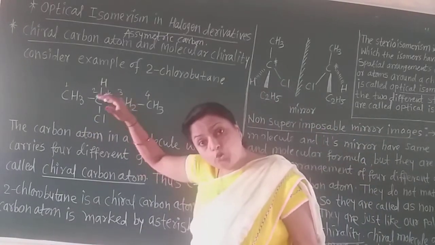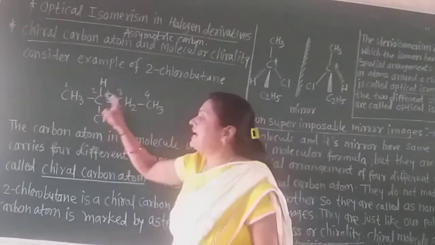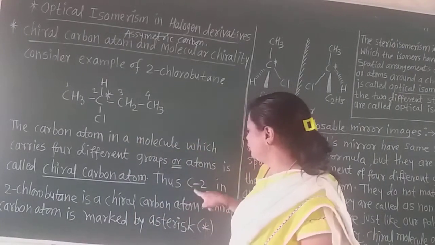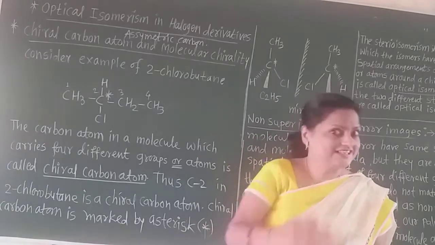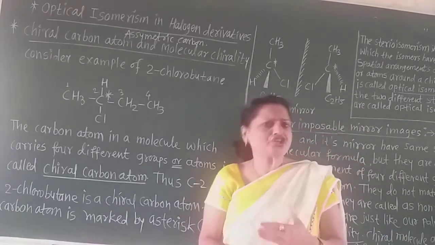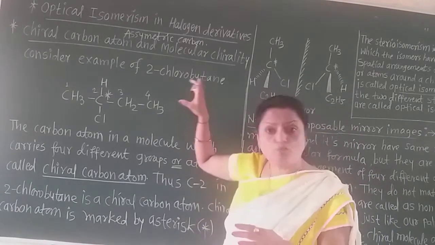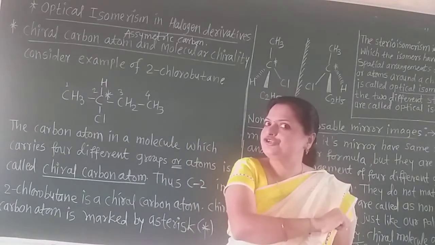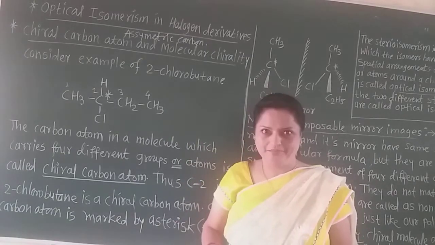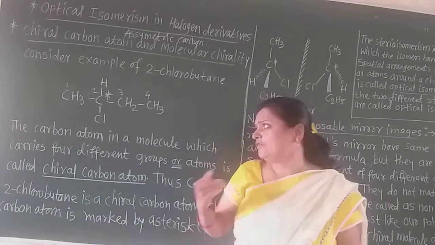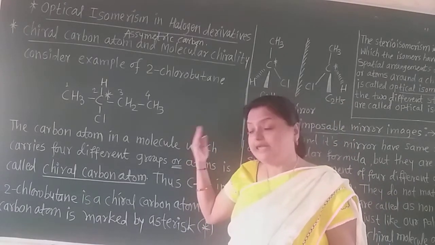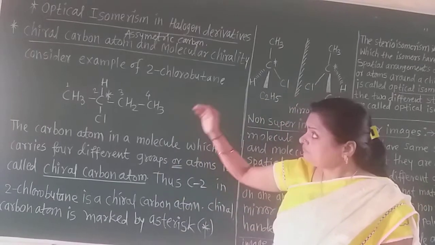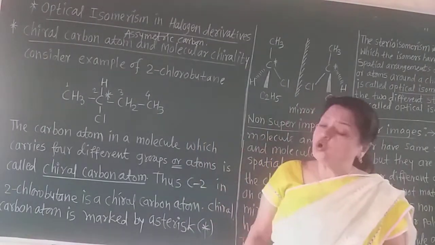So in 2-chlorobutane only 1 carbon, that is carbon number 2, is the asymmetric carbon or chiral center. And students, if such a chiral atom is present in a molecule, then that molecule shows the phenomenon of optical isomerism. We will draw the mirror images, that is the optical isomers, later on. First see here, consider the example of 2-chlorobutane.